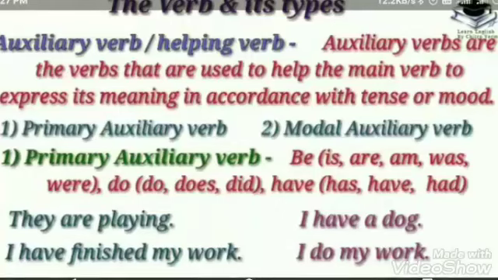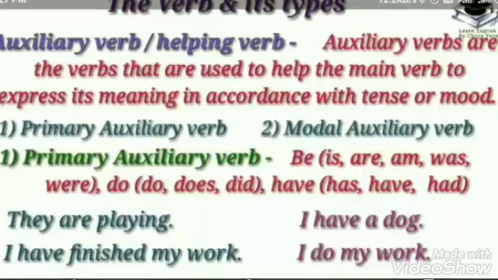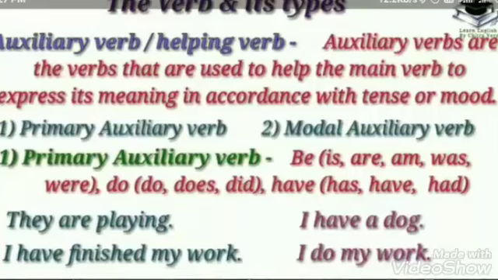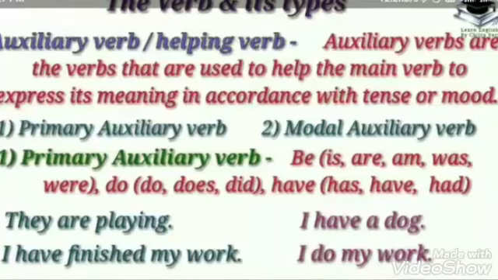Here are some of the linking verbs. They are to be. So that is am, is, are, was, were. And become, look, seem, grow, taste, appear, feel, get, etc. How we use them in a sentence: they are students.